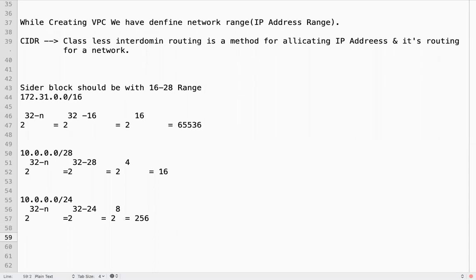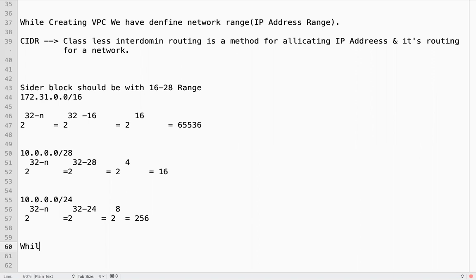Can I create resources directly in a VPC without creating subnetworks? No, we have to create subnetworks.